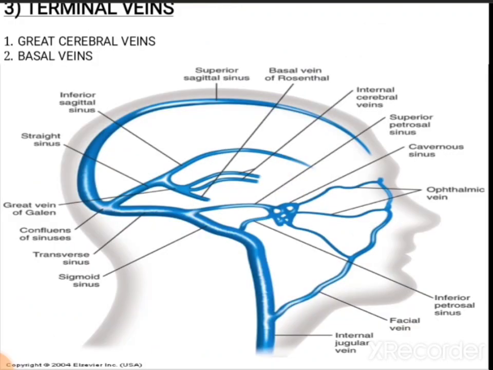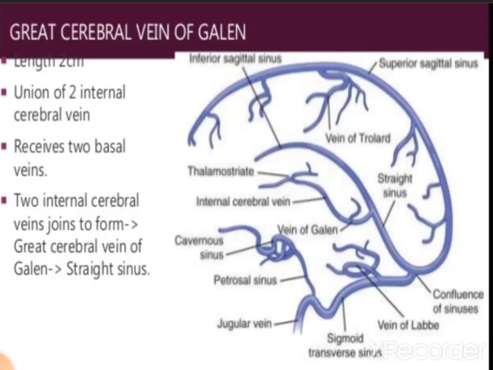Then terminal veins. These are the great cerebral vein and the basal vein. The great cerebral vein of Galen, this is the complete name, and its length is 2 cm. It is formed by the union of two internal cerebral veins. So in the diagram we can see this is the great cerebral vein of Galen. It receives two basal veins. The two internal cerebral veins join to form the great cerebral vein, and this great cerebral vein of Galen then further drains into the straight sinus. This is the straight sinus.